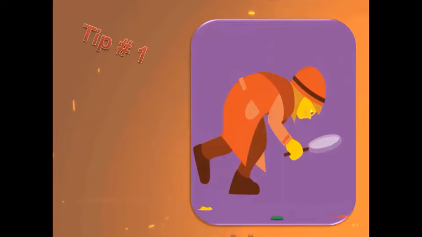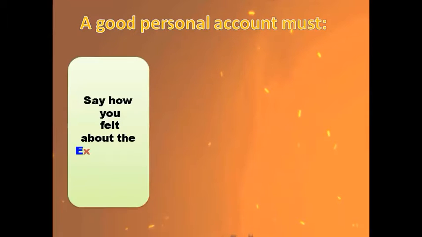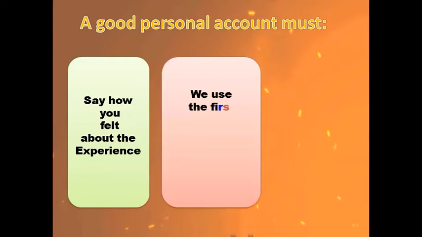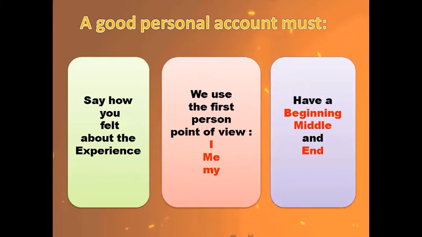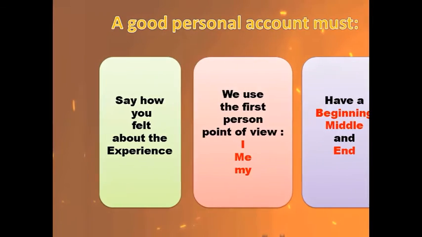Let's see tip number 1. A good personal account must say how you felt about the experience. So you have to describe your feelings. And we use the first person point of view: I, me, and my, because we are talking about ourselves. And have a beginning, middle, and end. So your text must have a beginning, middle, and end.